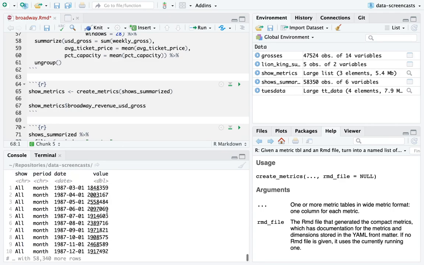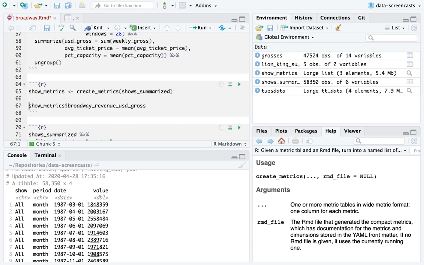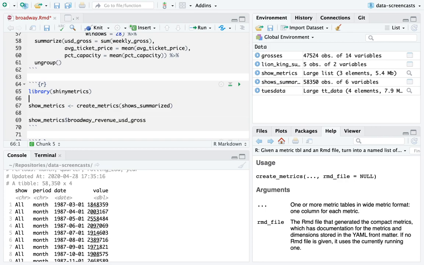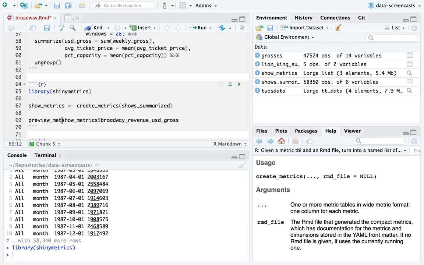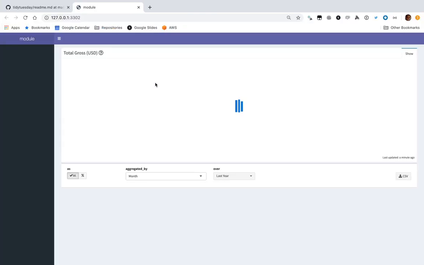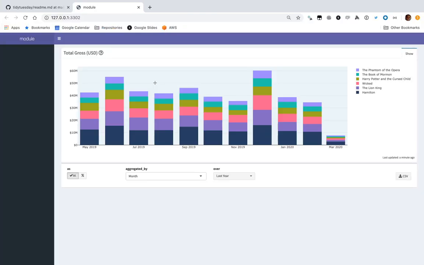Here's one, our total gross, and I'm going to load up Shiny metrics, which can be installed from GitHub. It's still a work in progress. I'm going to say preview metric of Broadway revenue USD gross. Open it in the browser. And here's my data. This is now a dashboard of the total gross of a show in dollars, and it's a stacked bar plot where I can look at all my shows.